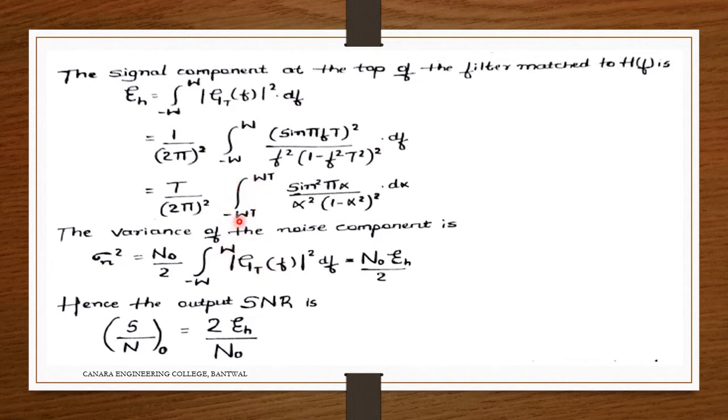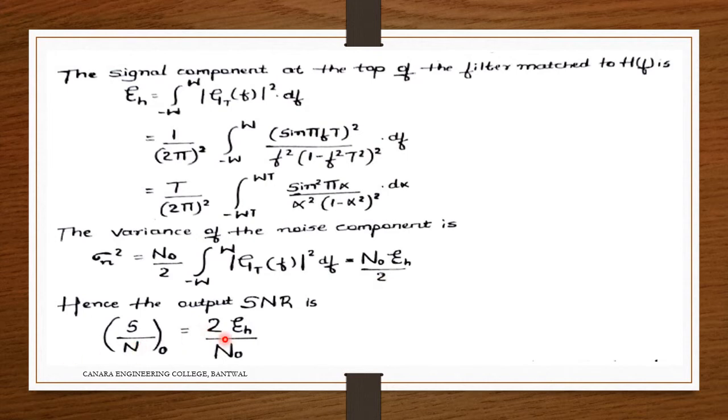That is the integral from minus W to W of sine square pi f divided by pi square into 1 minus alpha square. So this is sine square pi alpha divided by alpha square into (1 minus alpha square) the whole square. So I am representing here F(t) in terms of alpha into theta. The variance of the noise component, sigma n squared, is equal to N naught by 2 times the integral from minus W to plus W of modulus G_T(f) the whole square df. That is equal to N naught into epsilon_h divided by 2.